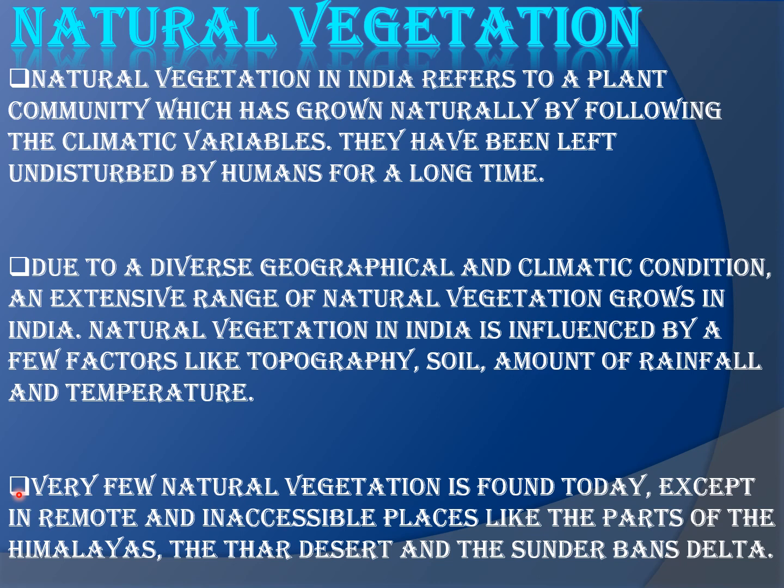Except in remote and inaccessible places like parts of the Himalayas, the Thar Desert and the Sundarban Delta, where man cannot interrupt the vegetation, in all the rest of the places in and around the country, even we can say the whole world, the vegetation is getting interrupted or disturbed due to different human activities.